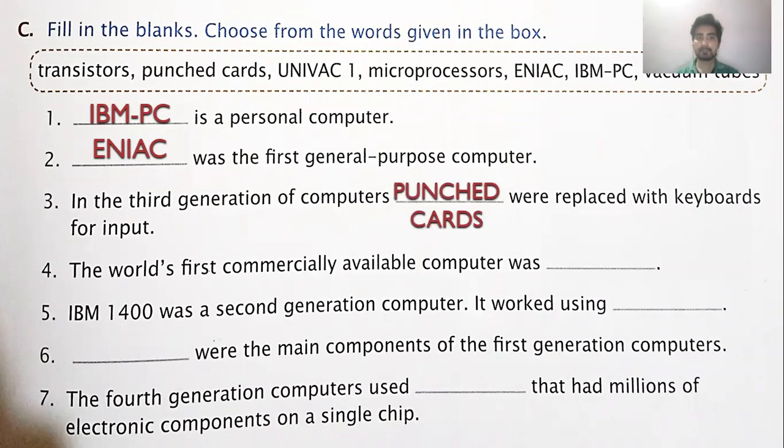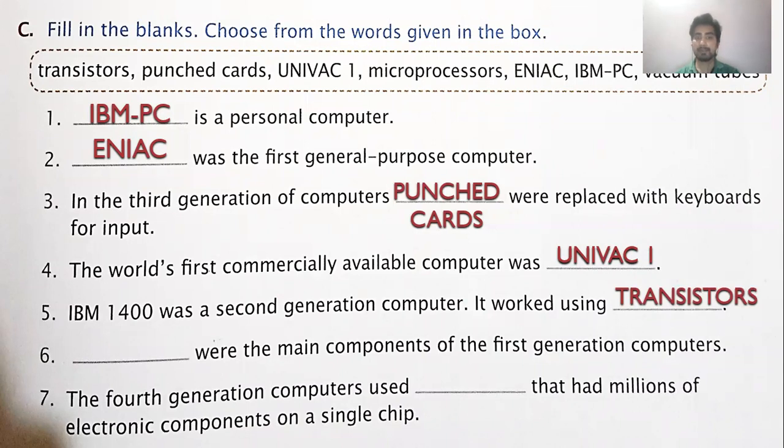Fourth, the world's first commercially available computer was dash. So the world's first commercially available computer was UNIVAC 1. IBM 1400 was a second generation computer. It worked using dash. In the second generation of computers we were using transistors in place of circuits.